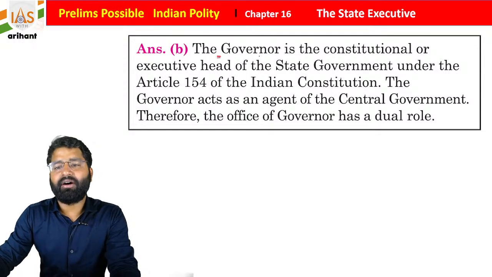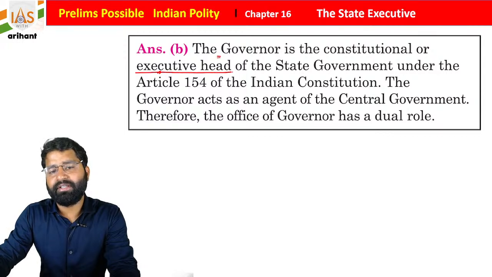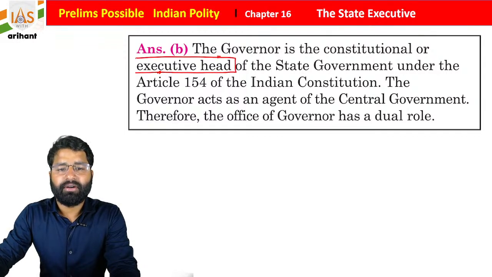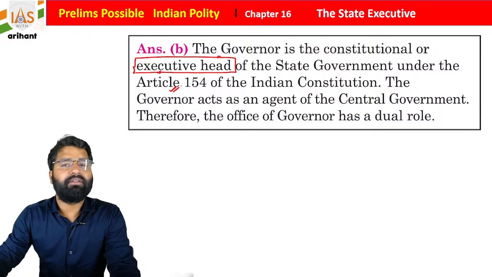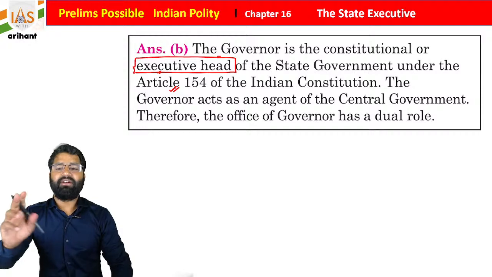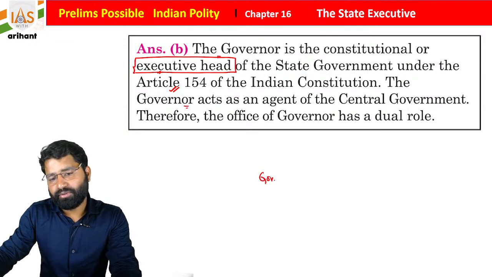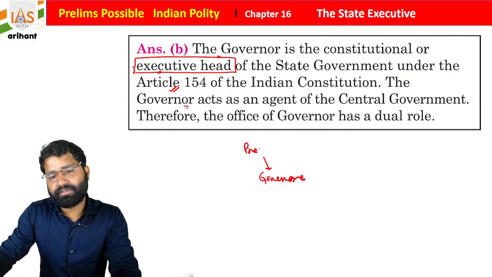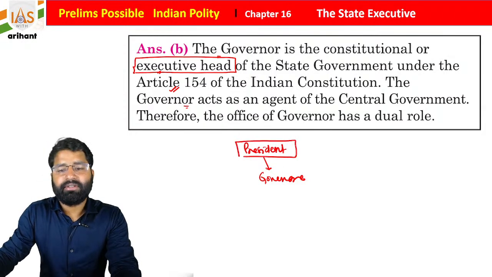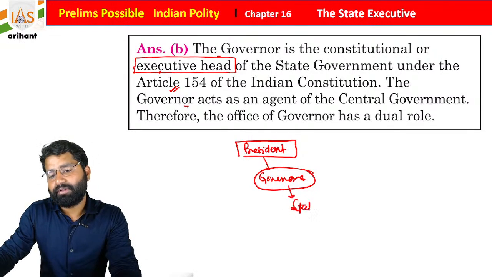So the Governor is the constitutional, or you can say executive, head of the state government. Under Article 154 of the Indian Constitution it is mentioned. And one very important thing, students: the Governor, as I told you, is sent by whom? The Governor is sent by the President. So the President is the person who is sending the Governor to the state.